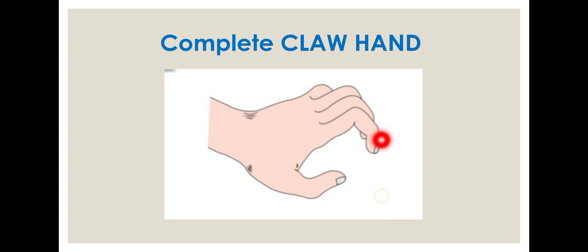In complete claw hand, what happens? There will be hyperextension of the wrist. You can see the wrist will be hyperextended. Hyperextension of the wrist and the metacarpophalangeal joint, this joint will be hyperextended, and flexion of the interphalangeal joint. That is what I want to say.